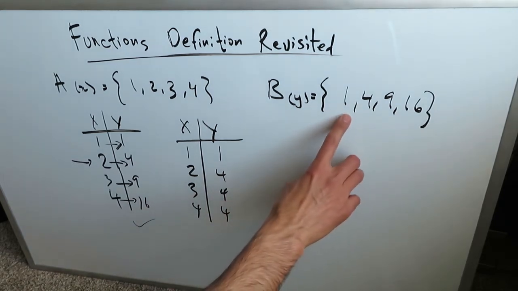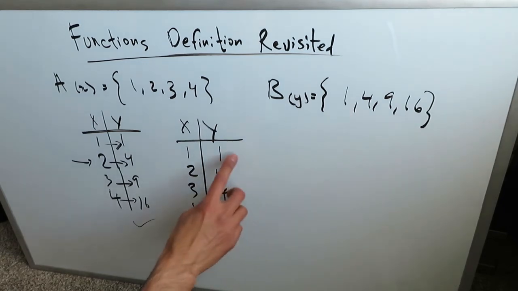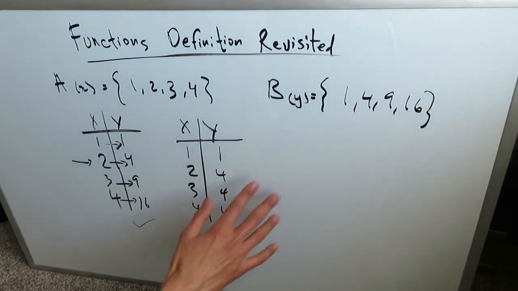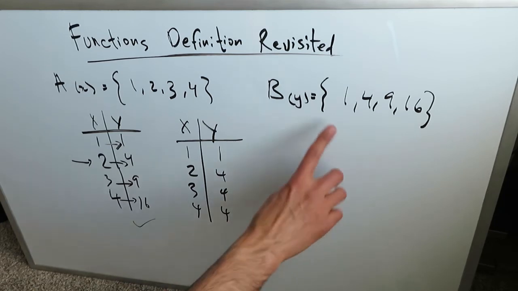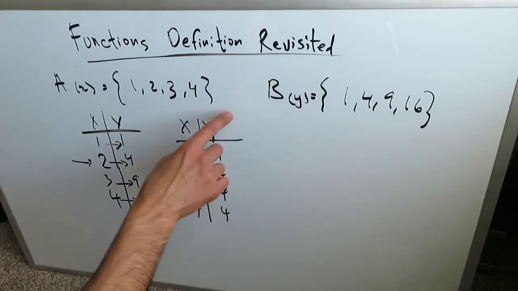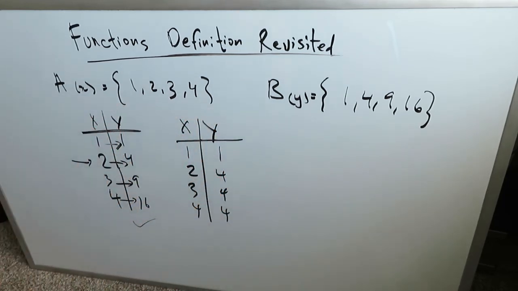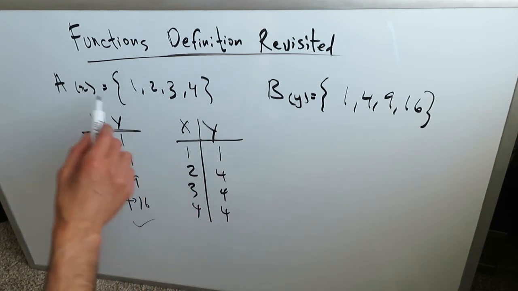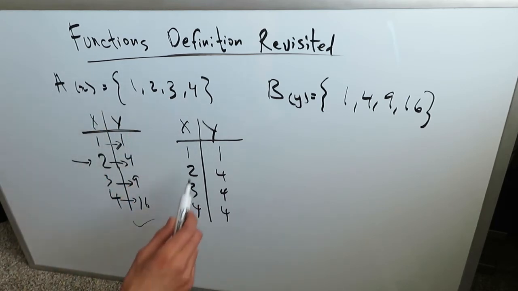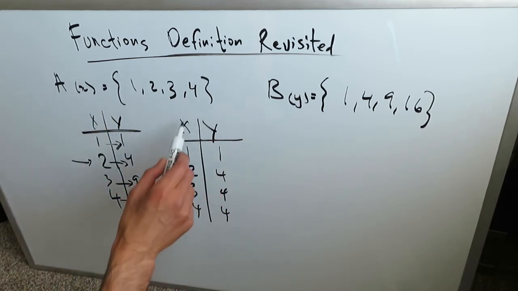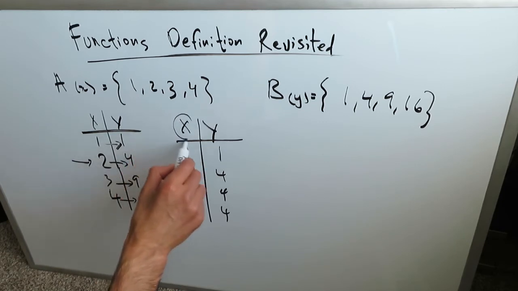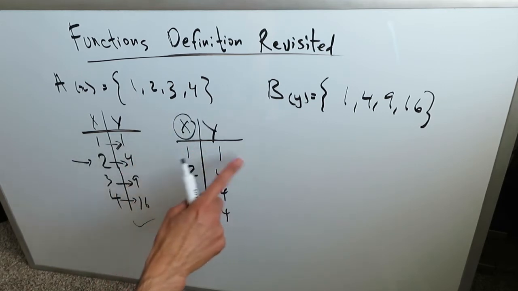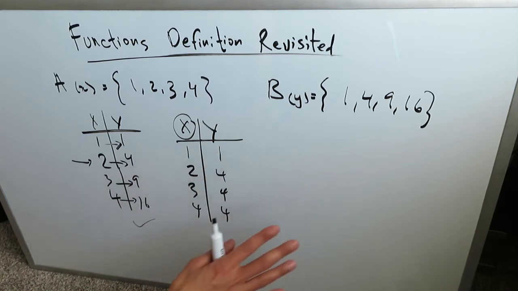Look over here. We have possible outputs of 1, 4, 9, and 16. But we only show two outputs, 1 and 4. There's no 9 and 16. That's fine. You don't need to have full representation of range, but you need to have a full representation of your domain. Look over here. There's no violation here in terms of the domain definitions. Each of the x elements of this set A are equally represented. Each of these x elements corresponds to a single value of the range, which is good.